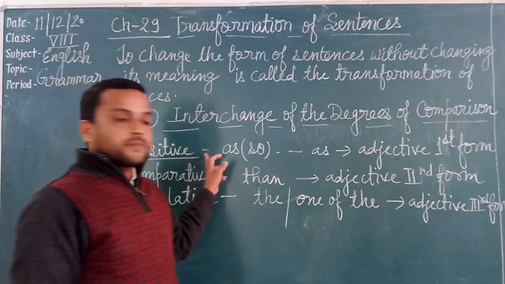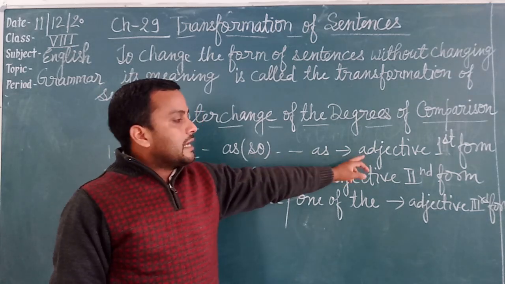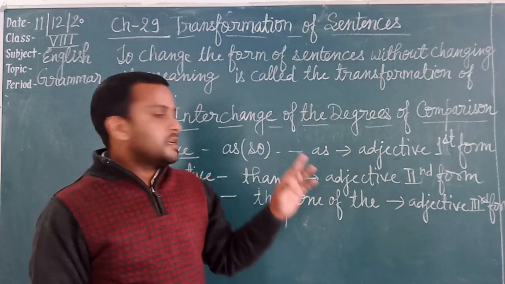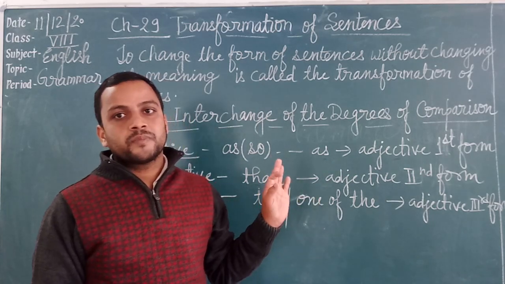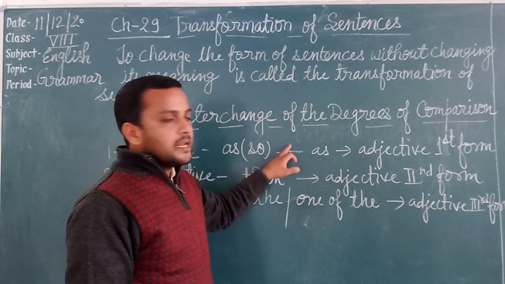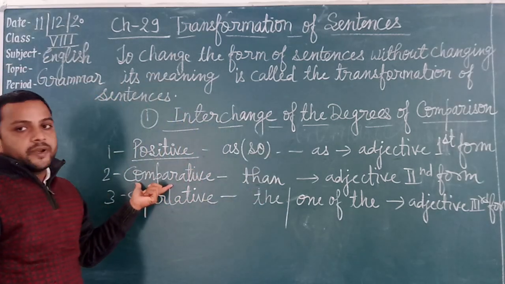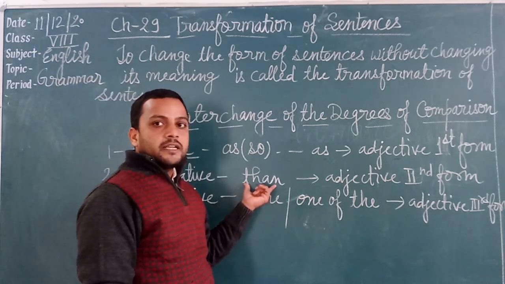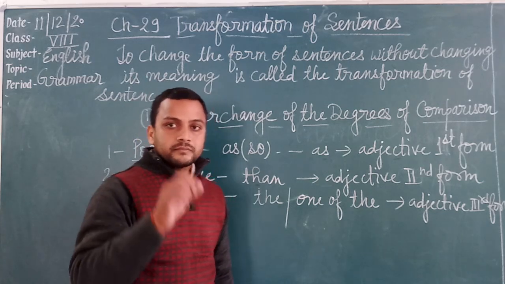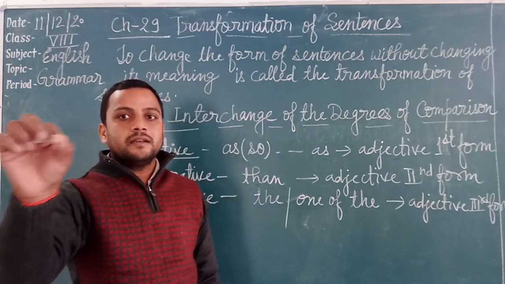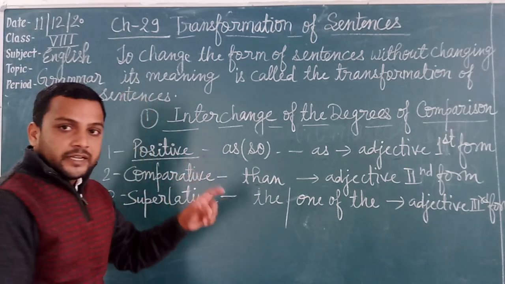In positive degree, as...as or so...as is used, and the adjective will be in its first form. For example, he is as good as Ram. Here the adjective will be in its first form, good. Now the second one is comparative degree. In comparative degree, than is compulsory and the adjective will be in its second form. For example, he is better than Ram. Better is the second form.